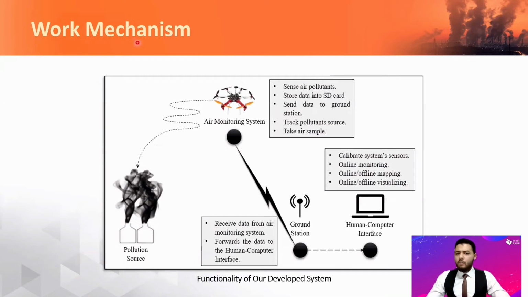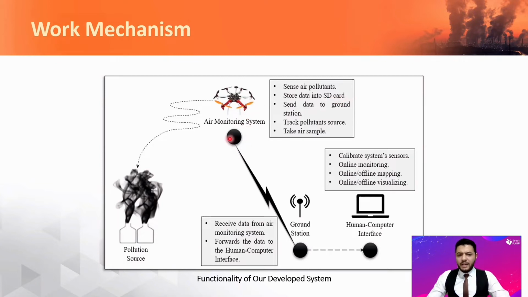The work mechanism of our idea: we will develop a drone and integrate it with several air pollution sensors that can measure several air pollutants. Also with a global positioning system, GPS, that can measure the location and altitude of the mobile station, along with weather factor sensors that can measure humidity, temperature, and pressure. All these measured data will be stored on an SD card to provide more reliability to the system.